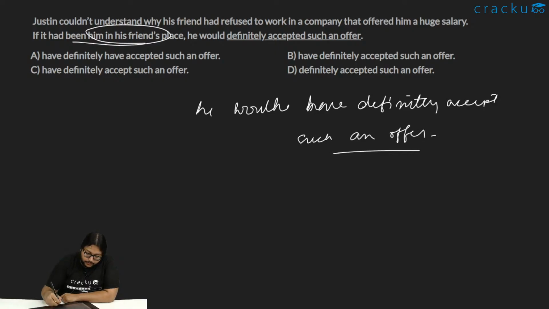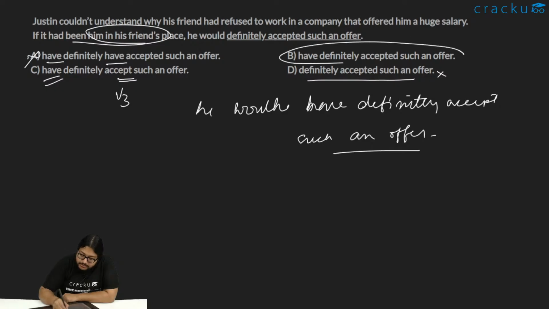So of the options, have definitely have, this is wrong, you can't have these two halves. Have definitely accept will not work. It is always V3 with have. Definitely accepted is simple past, this is again wrong. Option B is the correct choice, have definitely accepted such an offer, because this is the mixed conditional.